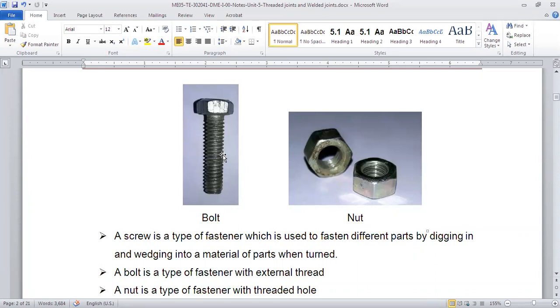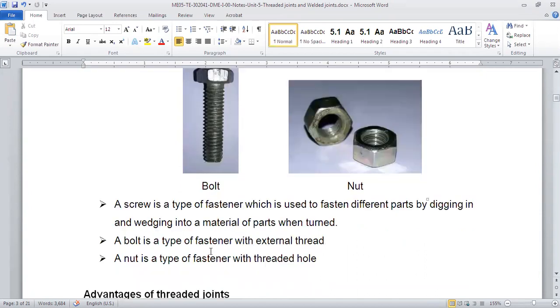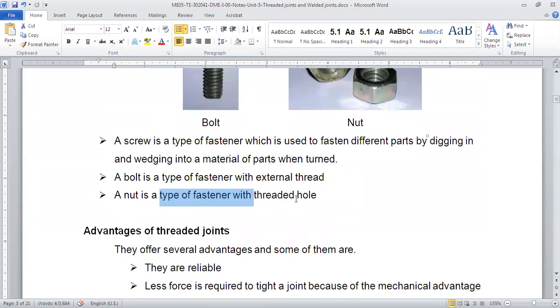We have a hole between two things. We pass the bolt through it, and using the nut we tighten it from the other side. So a bolt is a type of fastener with an external thread, and a nut is a type of fastener with an internal thread, or a hole having threads.